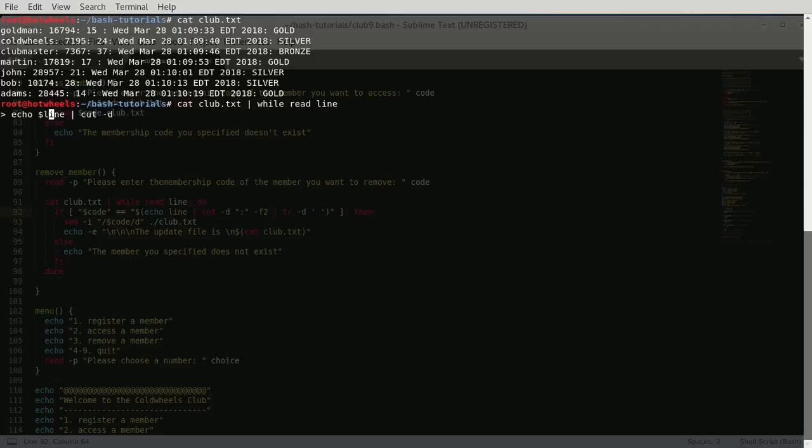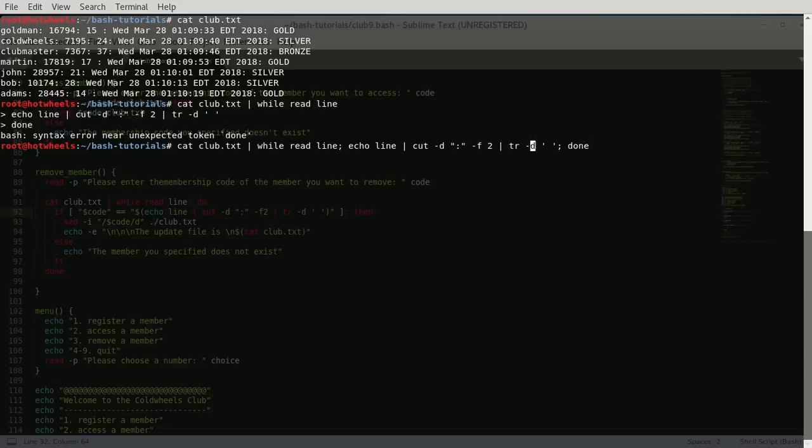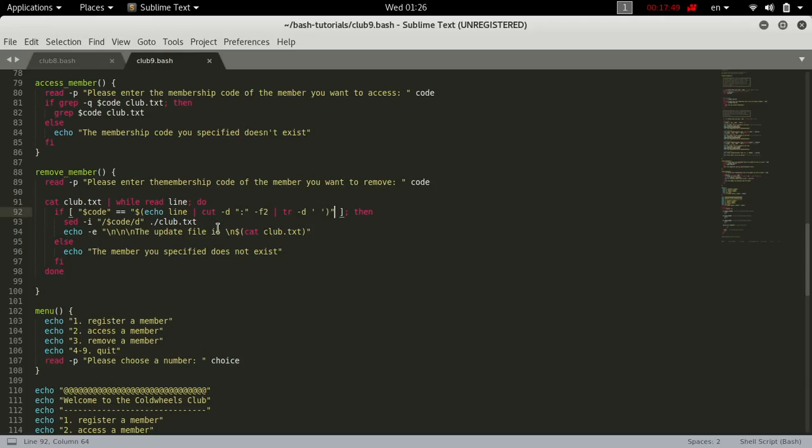Well, first let's echo line without a $ sign and a colon -f2 tr -d space done. What this would do is, ouch, we forgot, wow, I did this totally wrong. I forgot the do. What this would do is it will always print line, and that's what we forgot here.